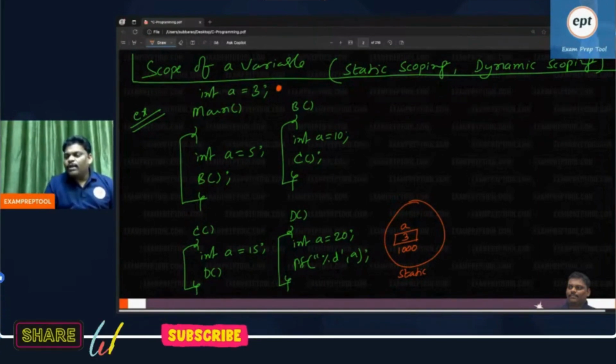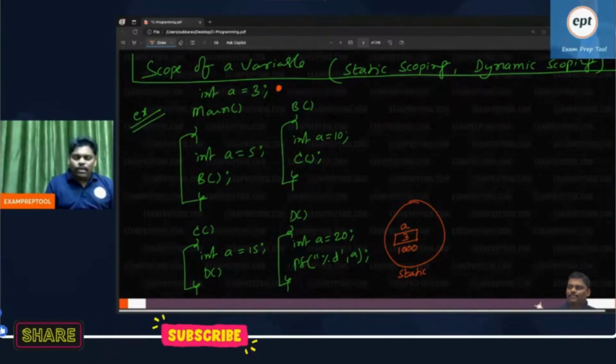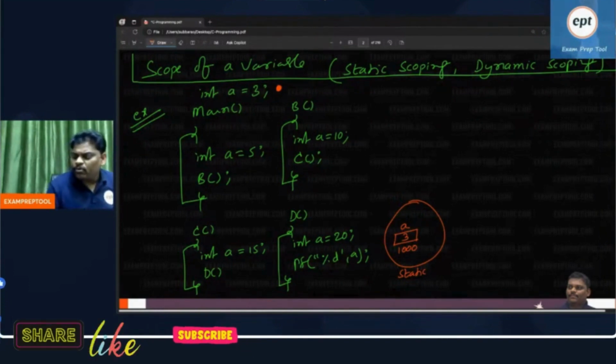Someone is asking what defines compile time. Listen everyone now. If you want to run the program, first you have to compile. The purpose of compilation is converting from high level to low level. Some students are asking, what is the meaning of high level to low level, sir?